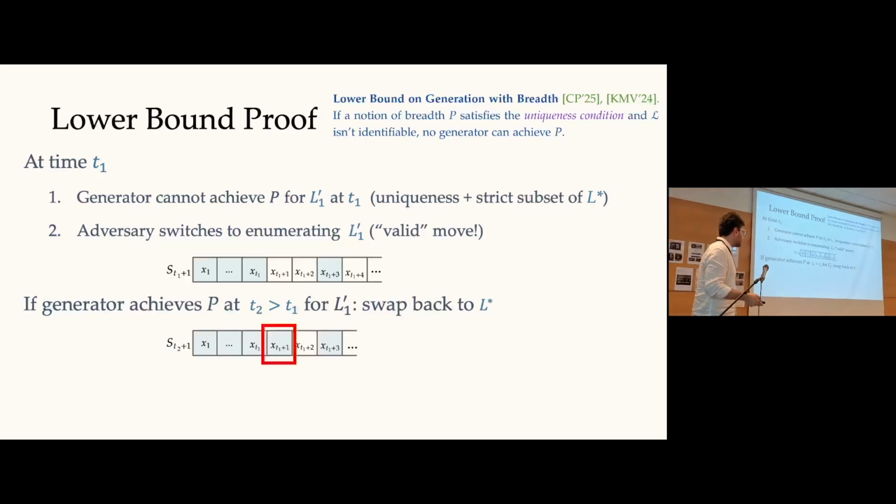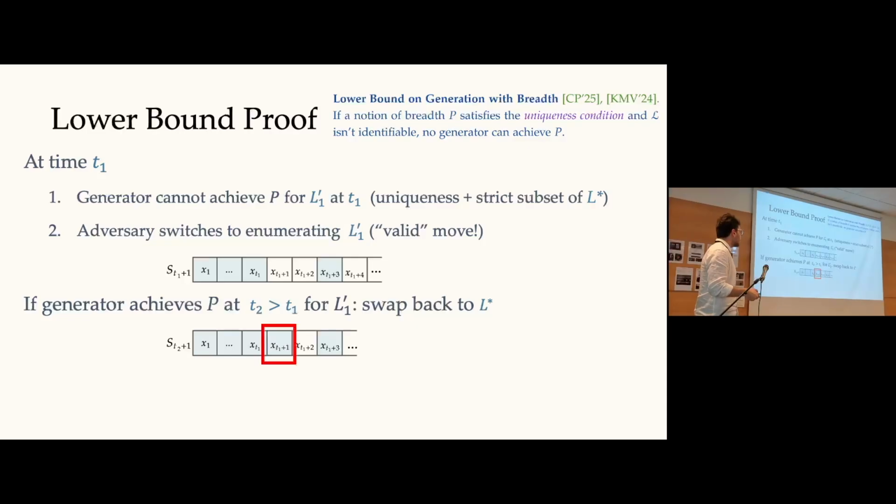So what happens after that is that if there exists some time step t2 greater than t1, for which the generator figures out that we are trying to trick them, and that we are actually enumerating L1 prime instead of L star, and they try to achieve property P with respect to L1 prime, we will swap back to L star. And how do we swap back? We swap back by trying to fill in the holes that we left behind.